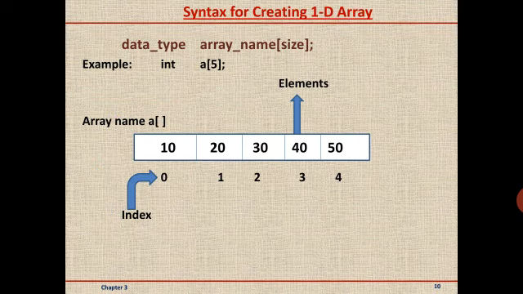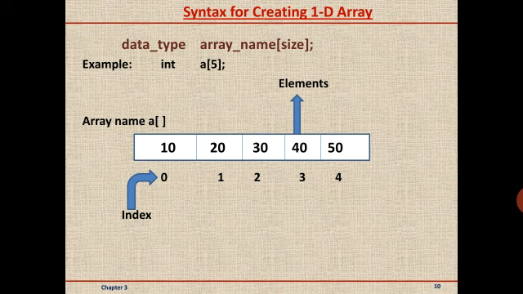Let us learn a one-dimensional array in brief. An array with only one row or a column is called a one-dimensional array. I repeat, an array with only one row or a column is called a one-dimensional array.